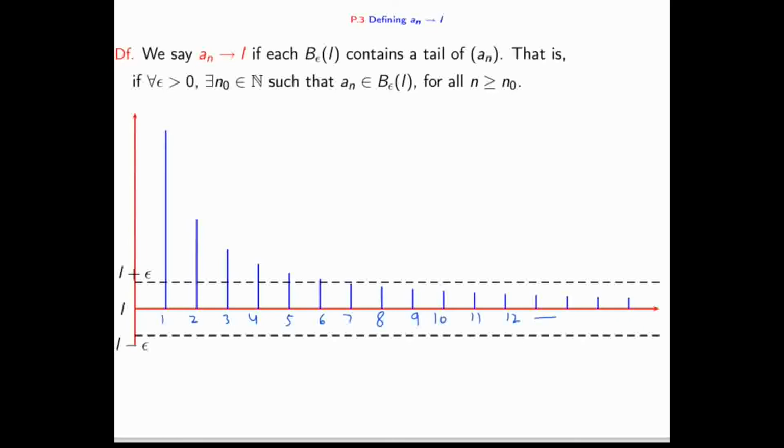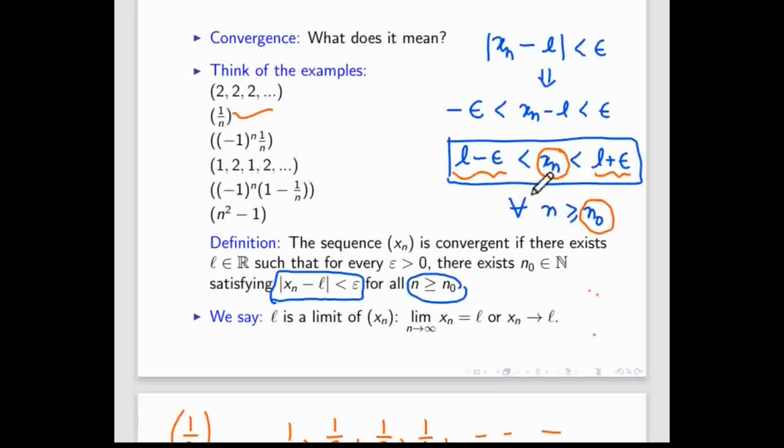So L plus epsilon. So which natural number, after that all the members lie between this? 6. Yeah. If you take 7, then definitely there is no doubt. After 7 onward, even you can say 8 onward, all members are in this L minus epsilon to L plus epsilon. That is what the definition says, that all xn will lie between L minus epsilon to L plus epsilon, and that n0 you have to find.